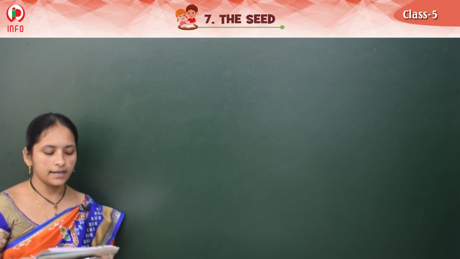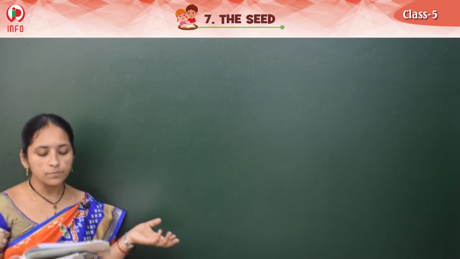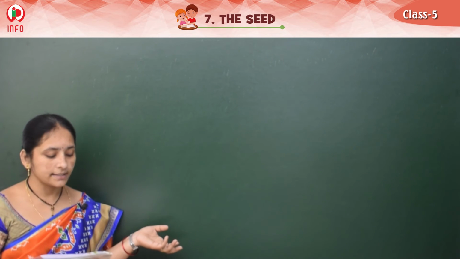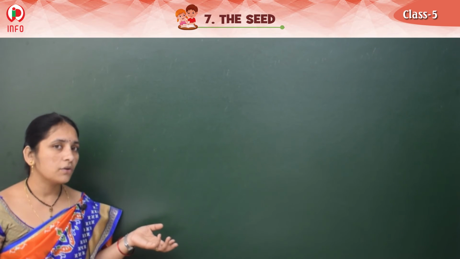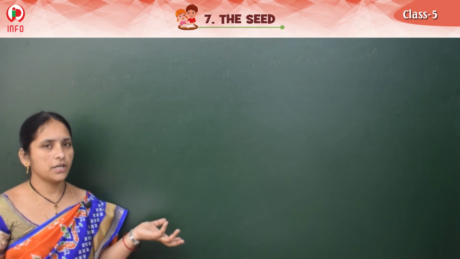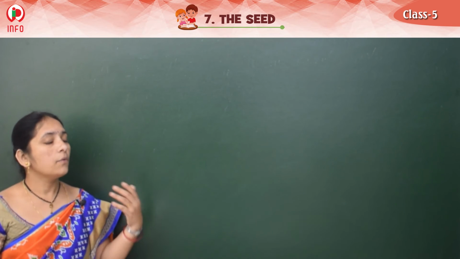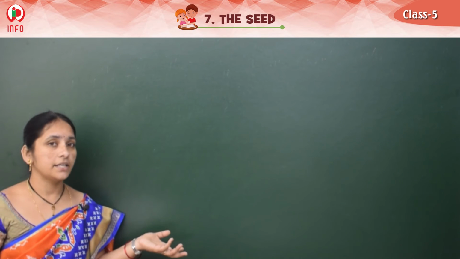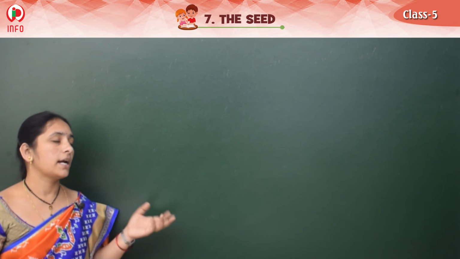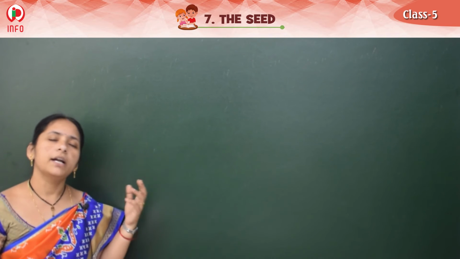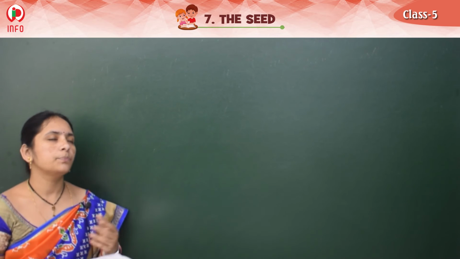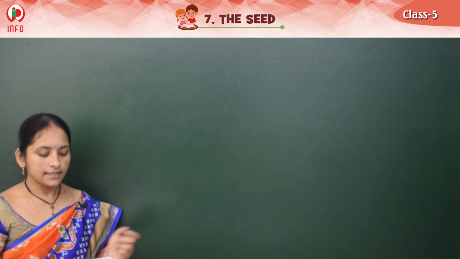Raju said, "I also wanted to have a small garden, but I don't have a house yet. I am very much interested in gardening." Rani suggested, "Be patient and wait for that. When you buy a house, then you can arrange it. One day you will be able to buy it. Don't be worried. One day you will definitely buy a house, and then you can arrange a beautiful garden."